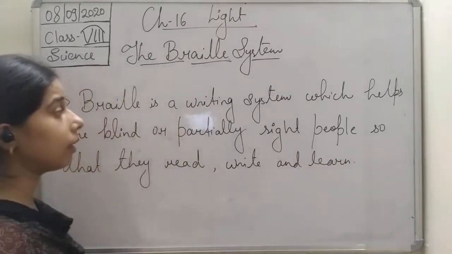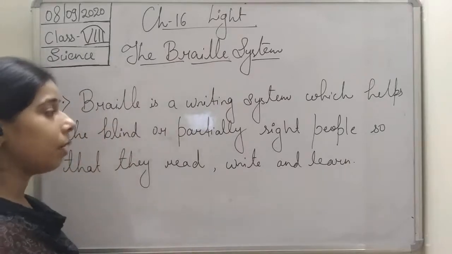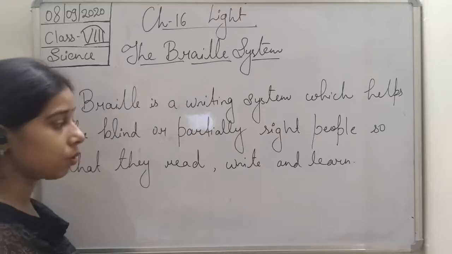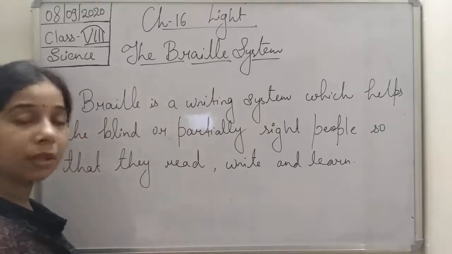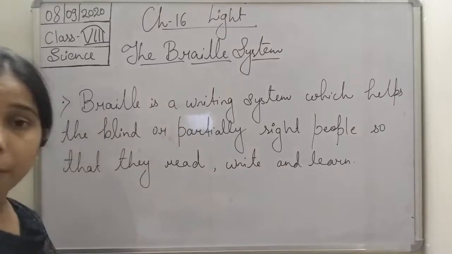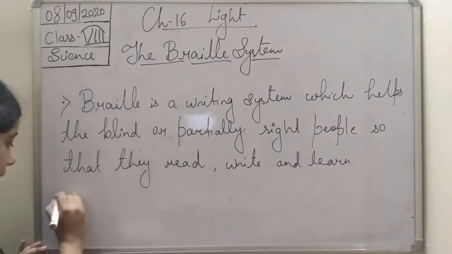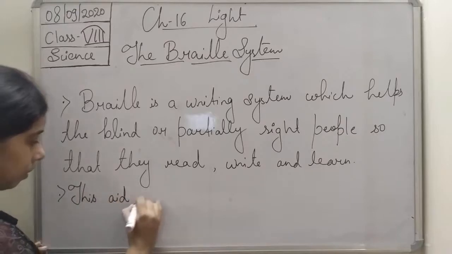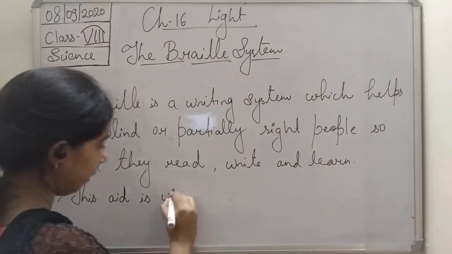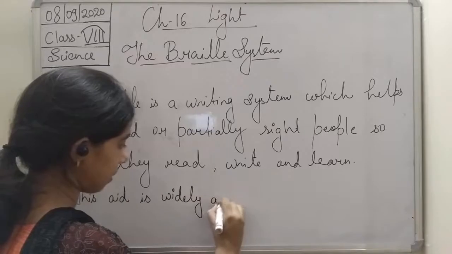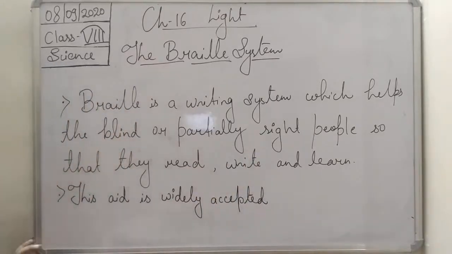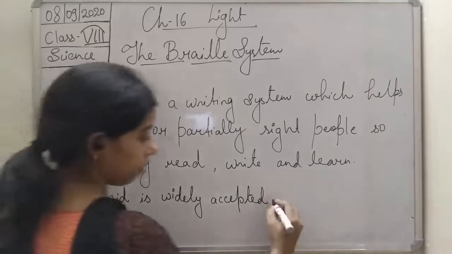So we can say that it is a system which helps the blind person or the partially sighted person to understand by reading or by writing. Now if we talk about this aid, students, this aid is widely accepted. Okay, why is it so? Because it is widely accepted